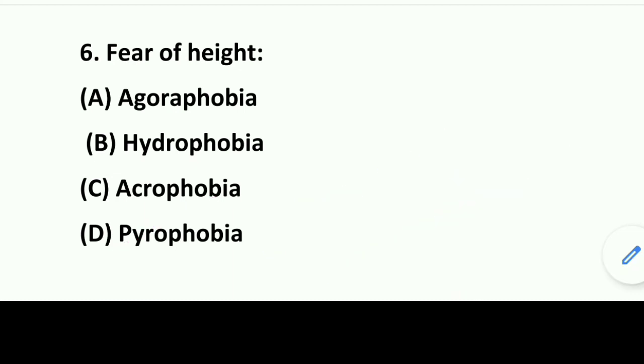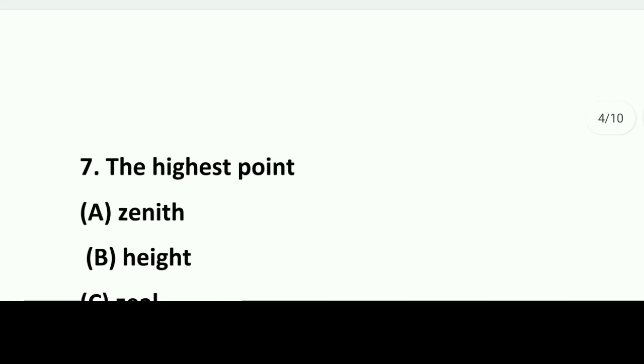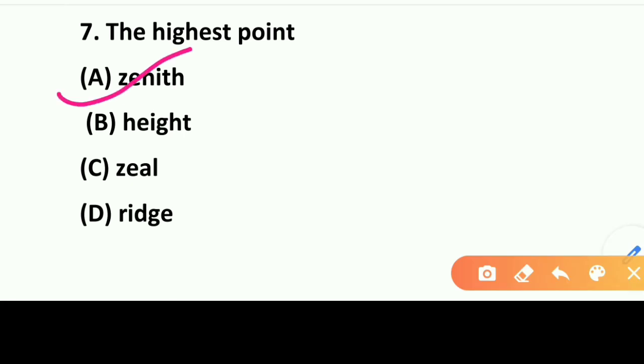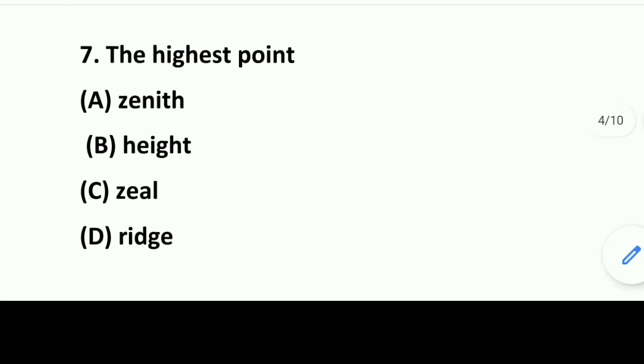Move on to the next question, question number 7. Height, the highest point. You must have known this answer. Option A zenith, option B height, option C zeal, and option D ridge. So here the answer will be option A zenith. Zenith is the right answer. If we talk about option C, zeal means enthusiasm.